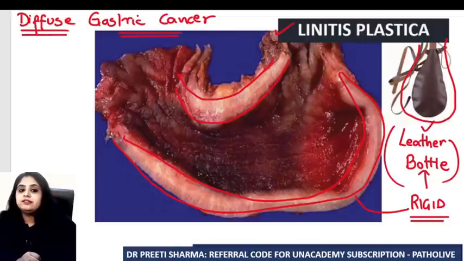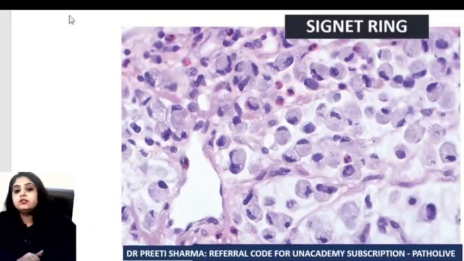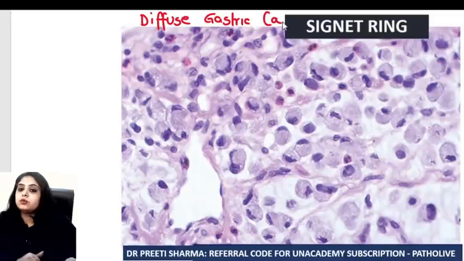And when I look at this same cancer, this diffuse gastric cancer growing over here, under the microscope it's going to show me signet ring cells. So please remember, diffuse gastric cancer shows the presence of signet ring cells. What do I mean by signet ring? See guys, whenever I draw a cell, this is what I usually do. This is the cell.